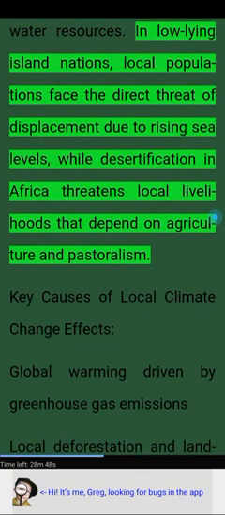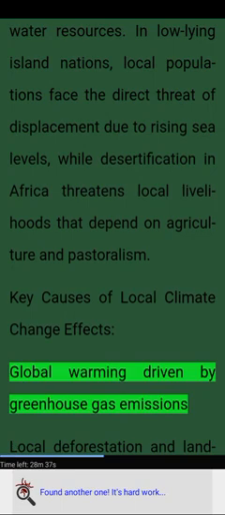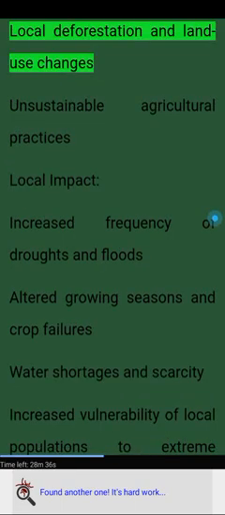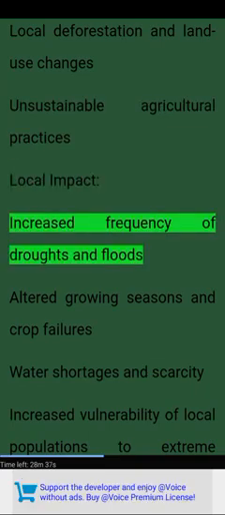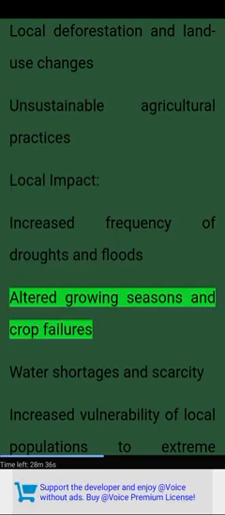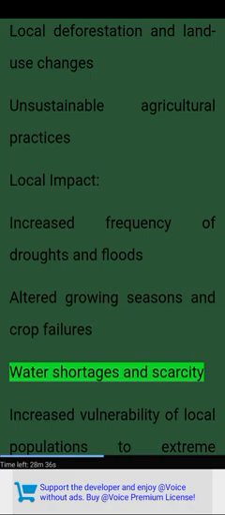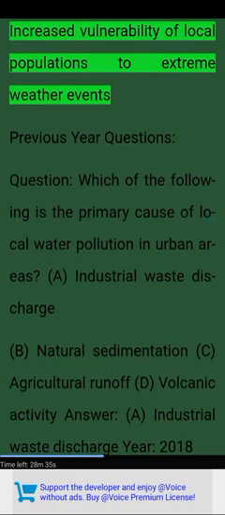In low-lying island nations, local populations face the direct threat of displacement due to rising sea levels, while desertification in Africa threatens local livelihoods that depend on agriculture and pastoralism. Key causes of local climate change effects: global warming driven by greenhouse gas emissions, local deforestation and land use changes, unsustainable agricultural practices. Local impact: increased frequency of droughts and floods, altered growing seasons and crop failures, water shortages and scarcity, increased vulnerability of local populations to extreme weather events.